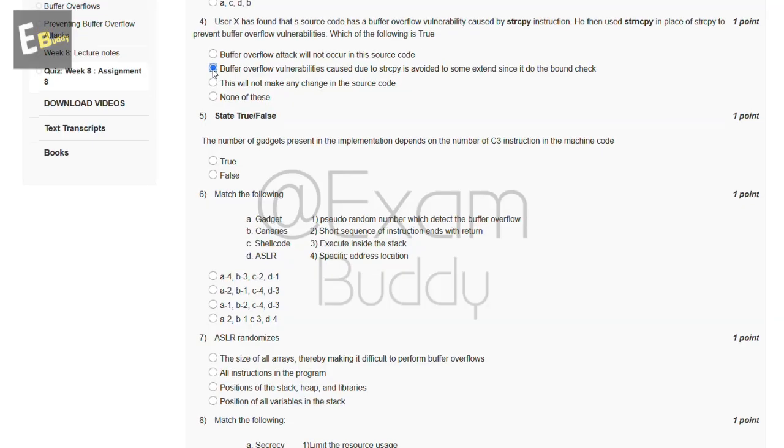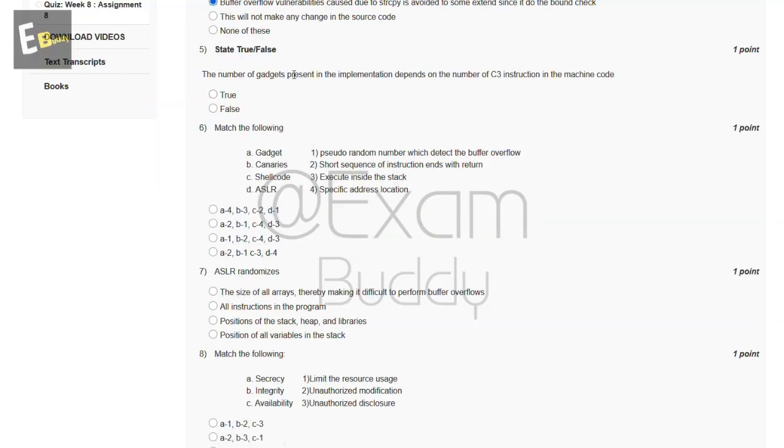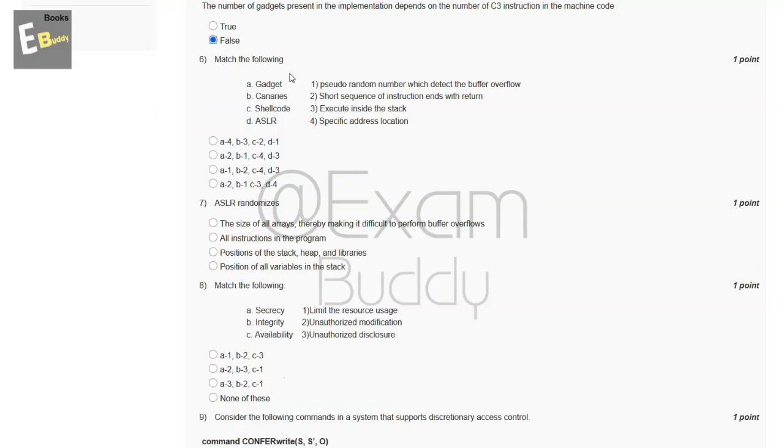Now the fifth question is, state true or false. The number of gadgets present in the implementation depends on the number of C3 instructions in the machine code. True or false? So the answer of our fifth question is B, false. Now the sixth question is, match the following. So these are the options, and the answer of our sixth question is D.